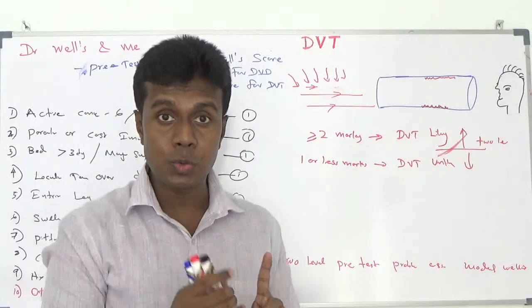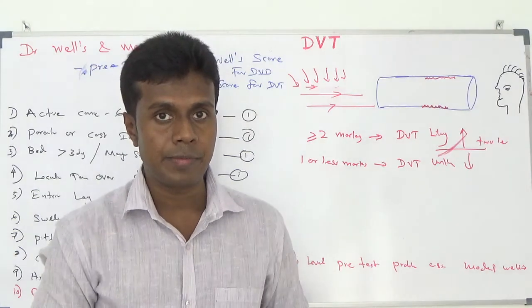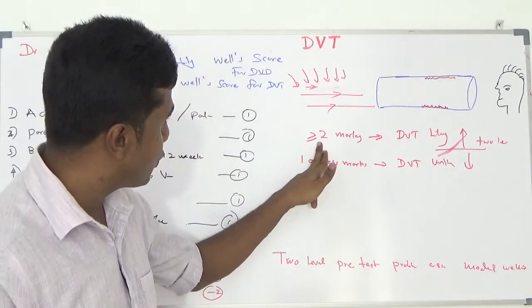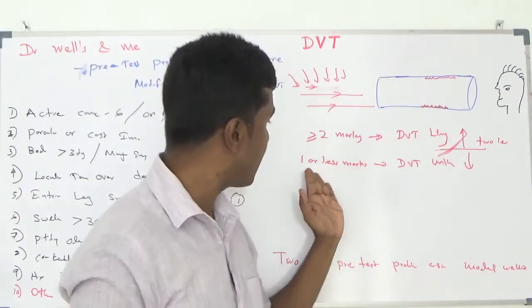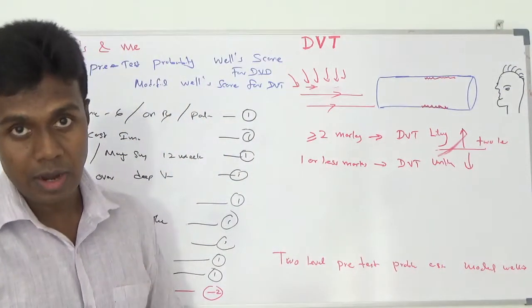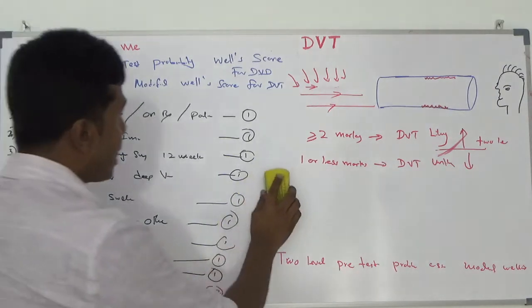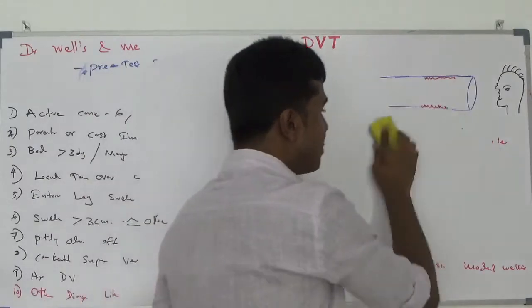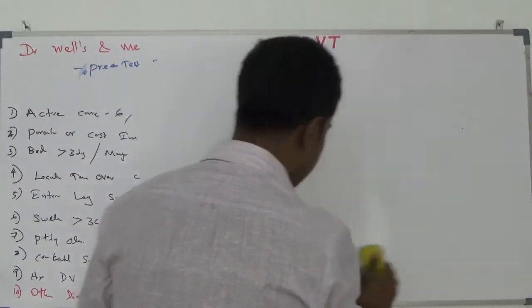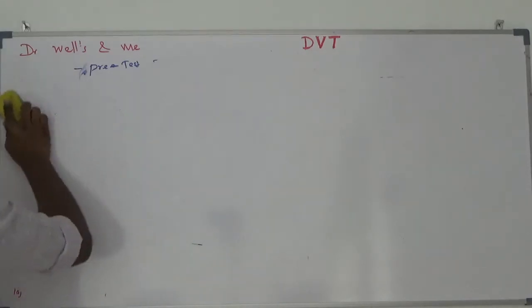Now I am going to do the investigation according to pre-test probability. I already told you, if it is 2 or more, DVT is likely. If it is 1 or less than 1, DVT is unlikely. If my patient has a mark of more than 2, that means my patient has a higher chance of developing DVT.